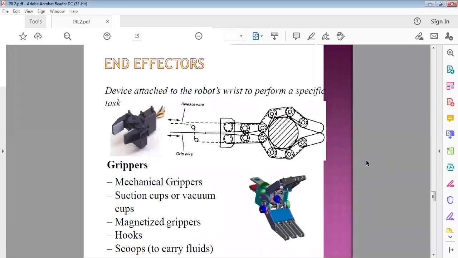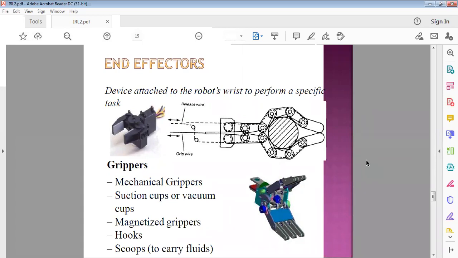Okay, so coming to the end effectors. The end effectors are attached to the wrist to perform a specific task required in the application. The end effector is a device which is attached to the robot's wrist. The end effectors are of two types: grippers and tools. Grippers are used to hold the objects.